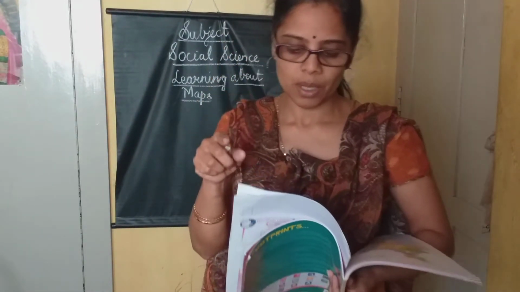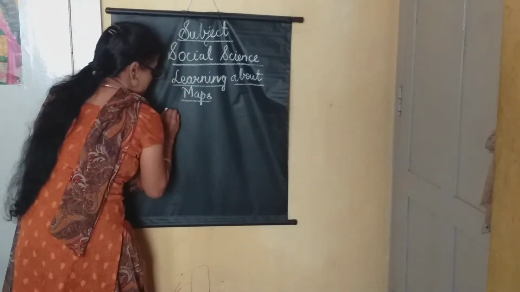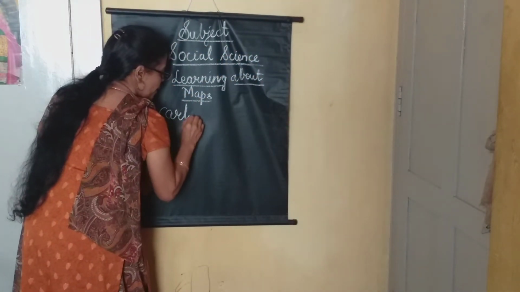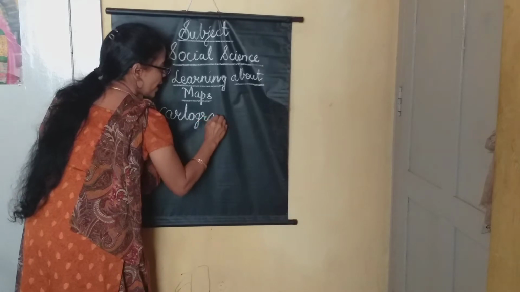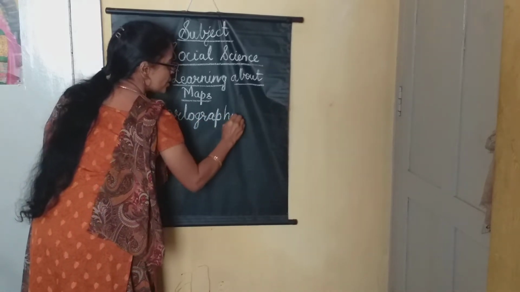Everybody can't make maps. There are some particular persons to make maps. Who makes maps? The person who makes maps is called a cartographer. C-A-R-T-O-G-R-A-P-H-E-R.